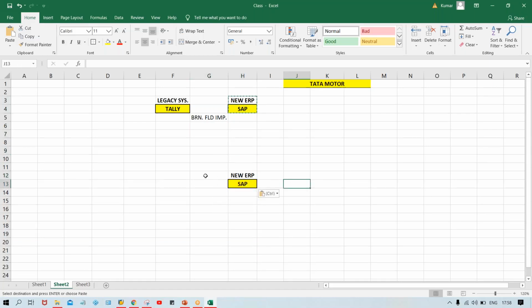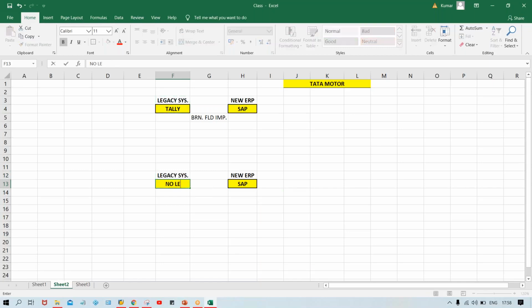In greenfield implementations, what is happening, guys? If we talk about legacy system, no legacy system. In greenfield implementations, no legacy system. I'll just keep this one here.